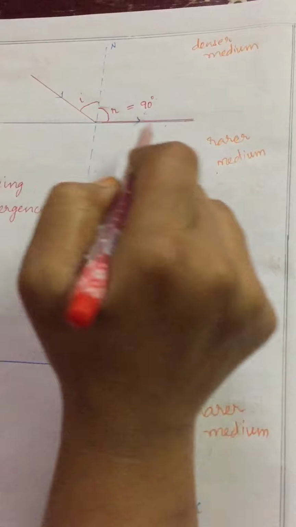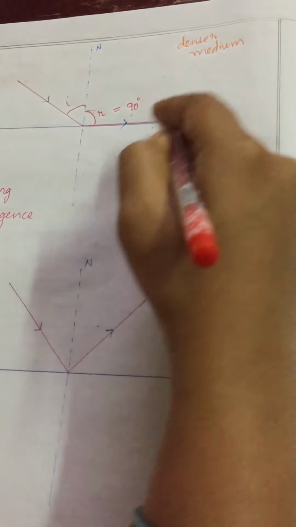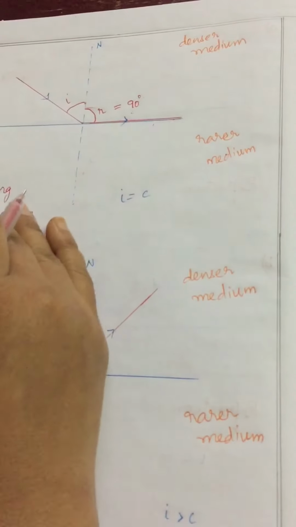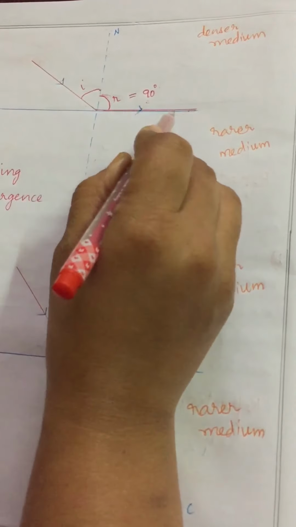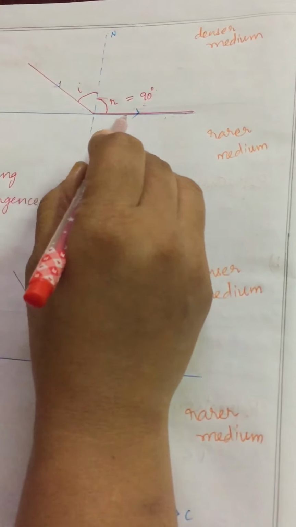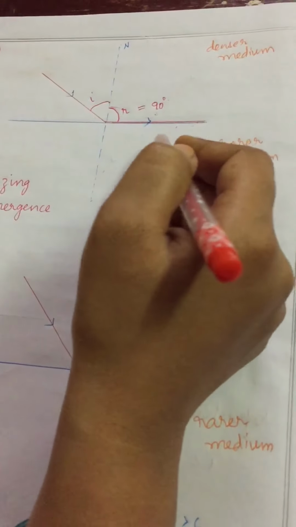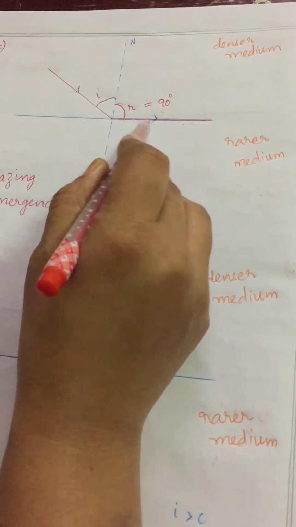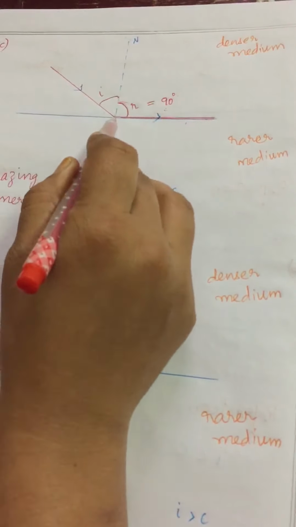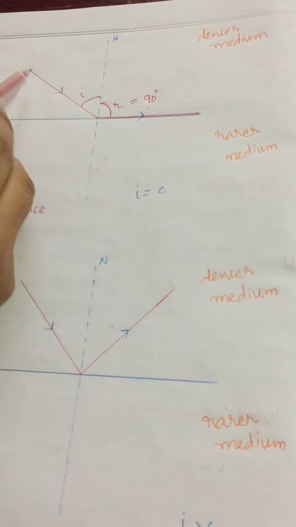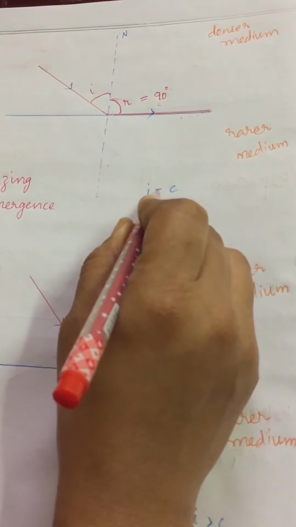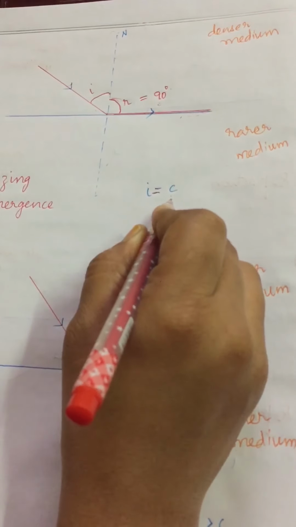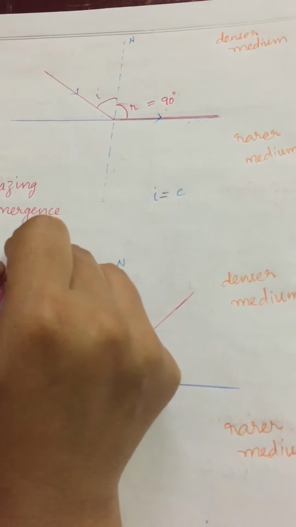When it comes from denser to rarer, refracted rays move away. That means it will not come towards the normal, it will go away from the normal, and like that it will touch the surface as I increase the incident angle. Then when it touches the surface, this refracted ray makes a 90-degree angle with the normal. In such a case, this incident angle is nothing but the critical angle. Incident angle is equal to critical angle. C means critical angle. This process is called grazing emergence.